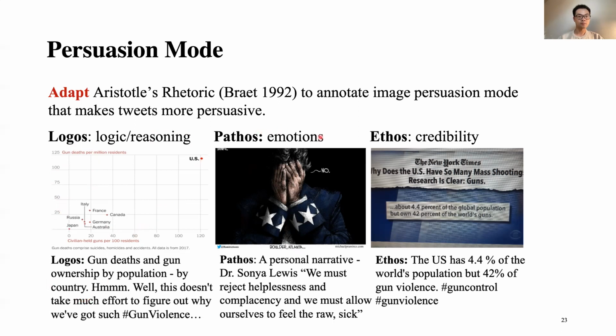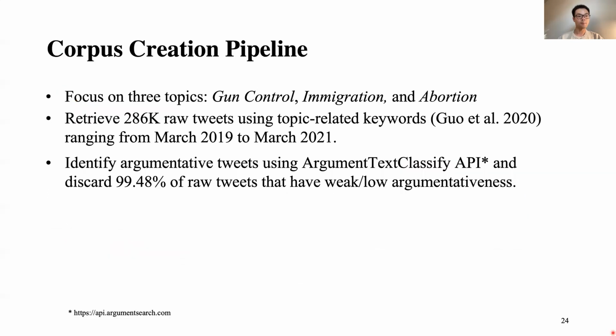For the pathos, this image shows a poor person. So the audience may feel sympathy from these images, which will improve the persuasiveness of this tweet text. For the ethos, this image shows a quote from the New York Times, which is a backup for the statement that the US had 4.4% of the world's population, but 42% of gun violence. Those are all 4 dimensions of our annotations. Next, I'm going to introduce the annotation pipeline.